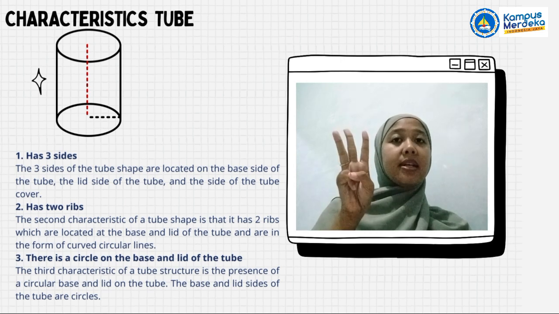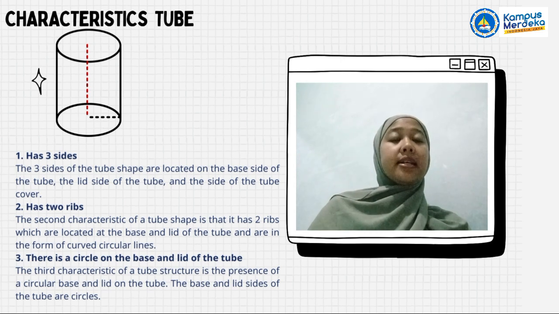And number 3, there is a circle on the base and lid of the tube. The third characteristic of a tube structure is the presence of a circular base and lid on the tube. The base and lid of the tube are circles.